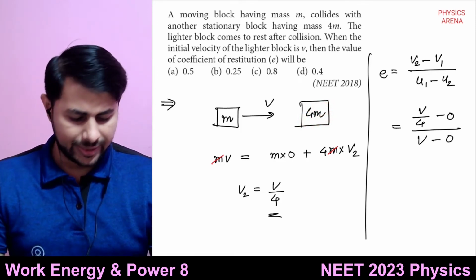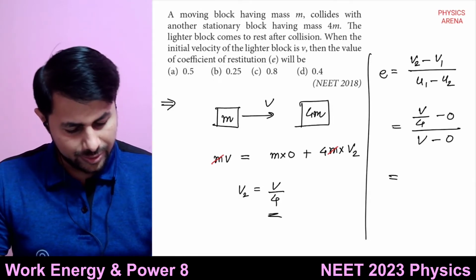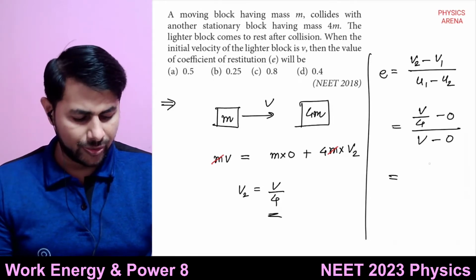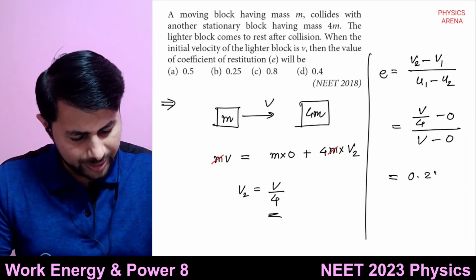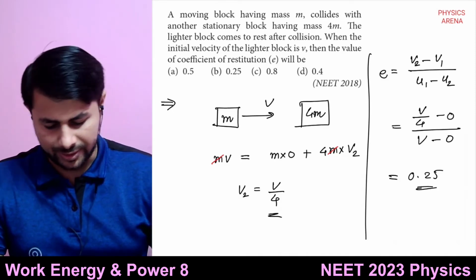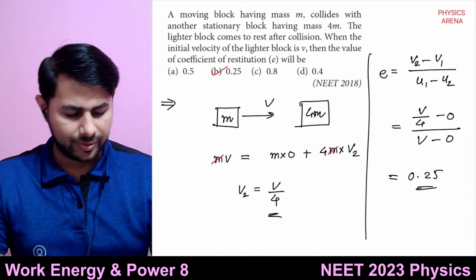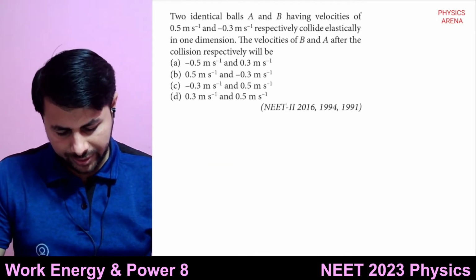Now v and v get cancelled, giving 1 by 4, that means 0.25. This is the answer, option B.